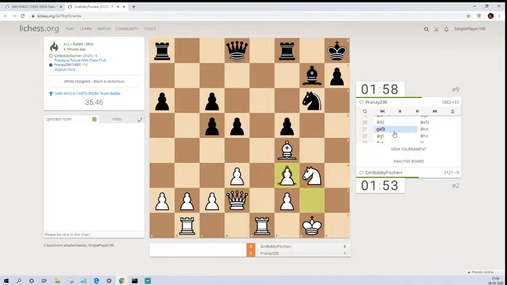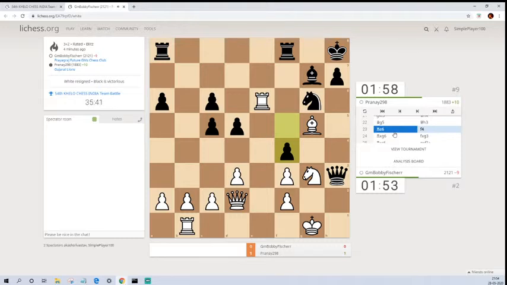Yep, this was the position, and pawn to f4 was played here. So after pawn to f4, rook takes g6. This knight has to be captured so that the f4 pawn can be captured by the bishop. So white played rook takes g6, pawn takes g3. There is a mate threat on h2, not the mate actually, but this rook can be captured for free. Even this rook can be captured.